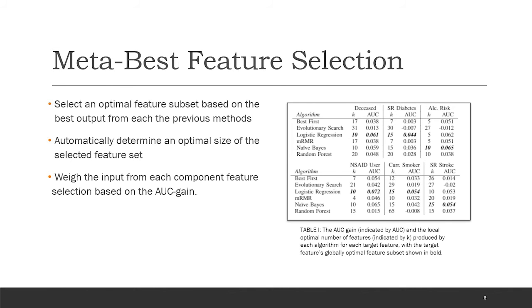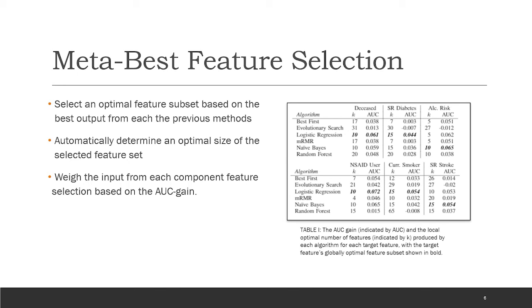The results for each of the 6 feature selection methods on each of the target attributes are shown on the right. Bolded results indicate the best feature selection method for each attribute. At this point, we combine the improvements from each feature selection algorithm into a single ensemble method, MetaBest.